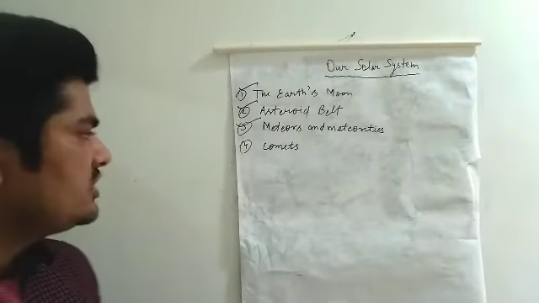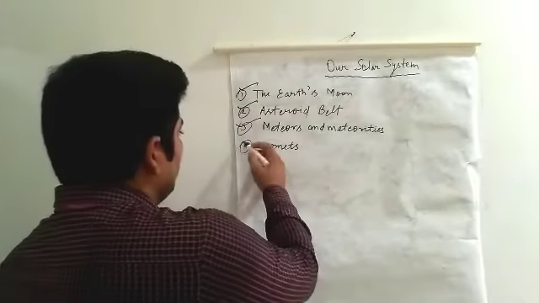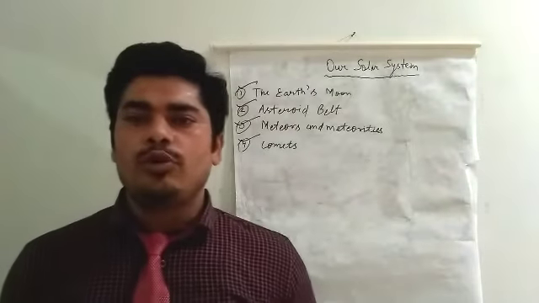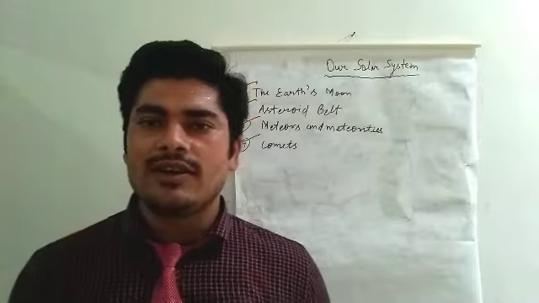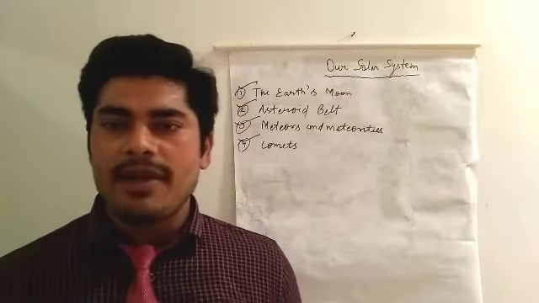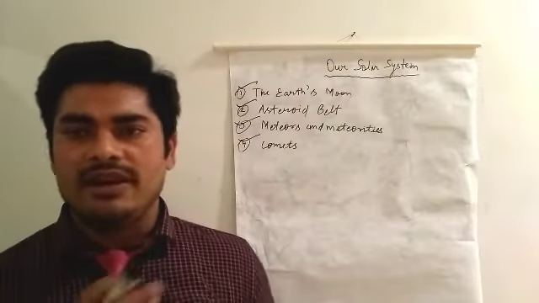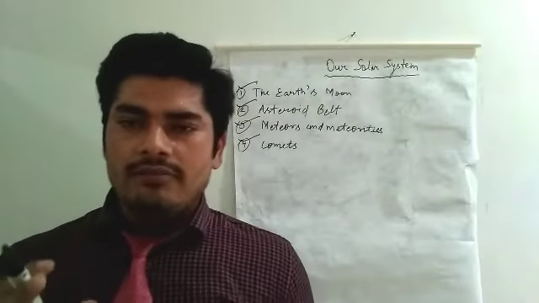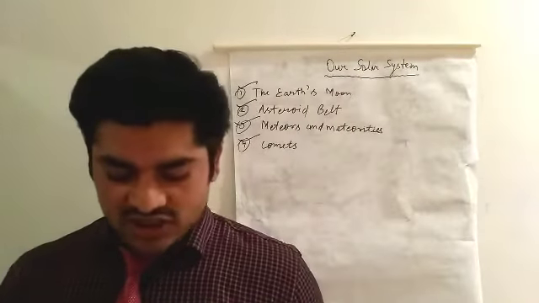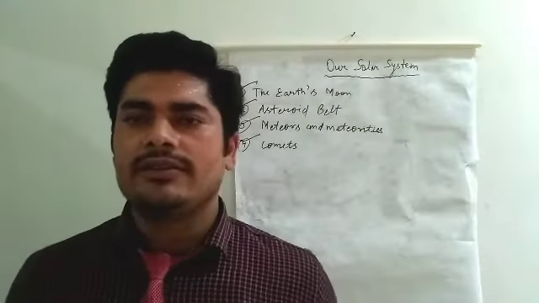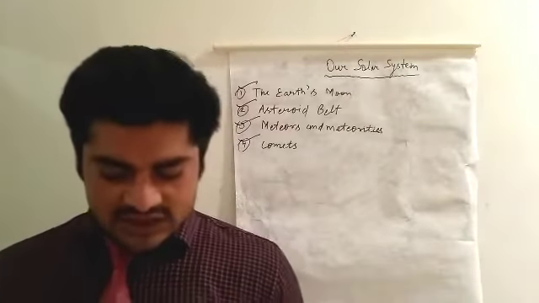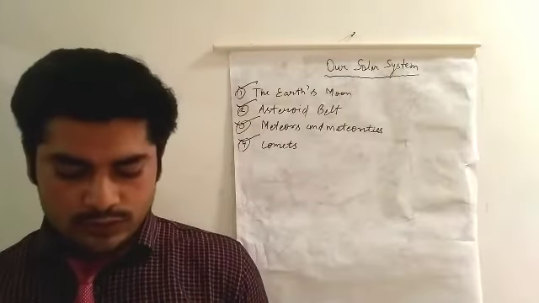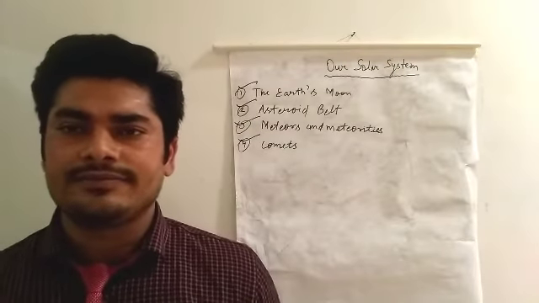And we have to discuss the last point, comets. Fourth point, that is the last point of this chapter, that is comets. We will know about comets. So, dear student, you might have heard about or seen a comet with a shining tail flashing through the night sky.